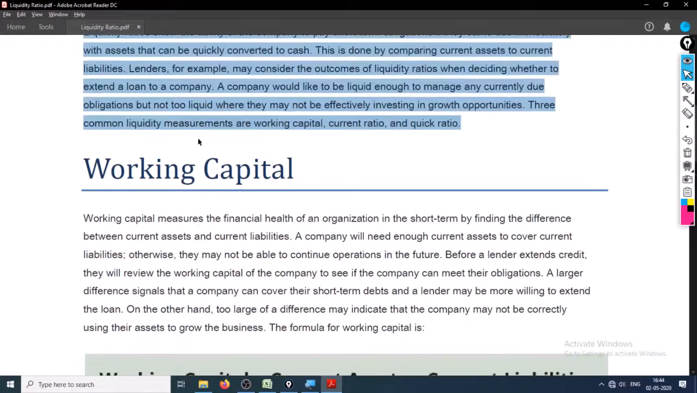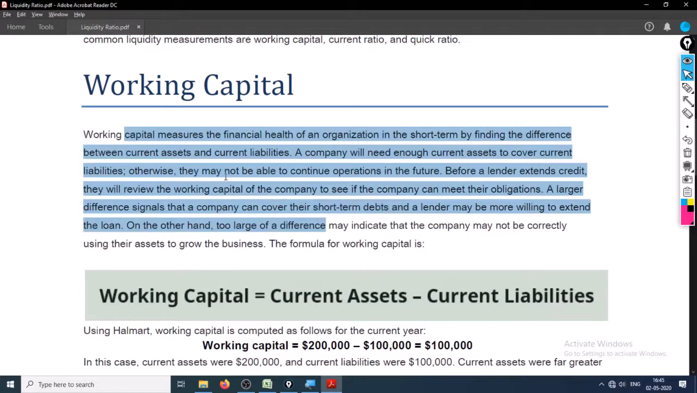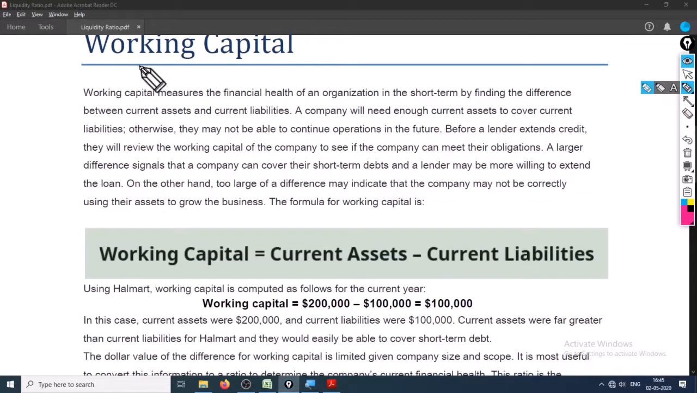Now the first ratio in liquidity is working capital. Working capital measures the financial health of an organization by finding the difference between current assets and current liabilities. A company will need current assets before a lender extends credit. So, what is working capital?